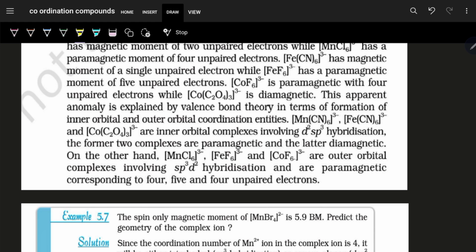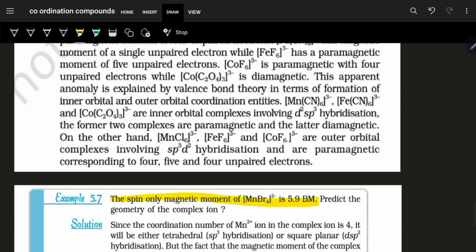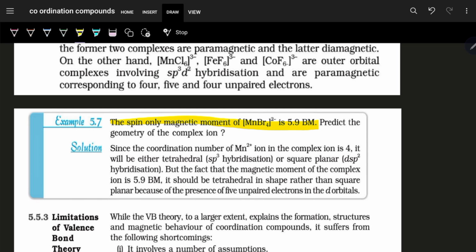Say the spin only magnetic moment is this, predict the geometry. So what can we do? Here we can see it is Mn2+ ion, and here we can see it is having a coordination number of 4. If it is coordination number 4, it will be either tetrahedral or square planar. Now, if the magnetic moment is this, it should be tetrahedral in shape rather than square planar.